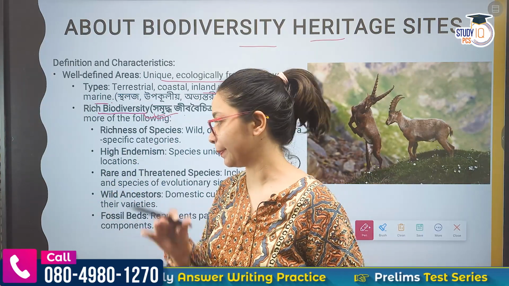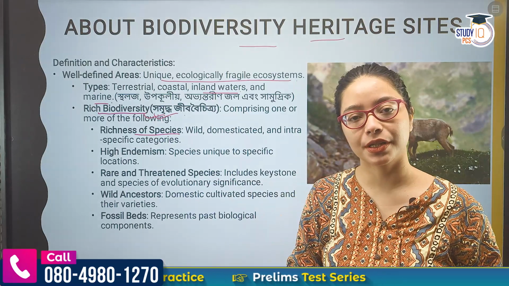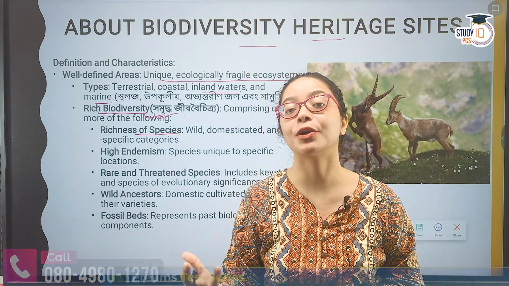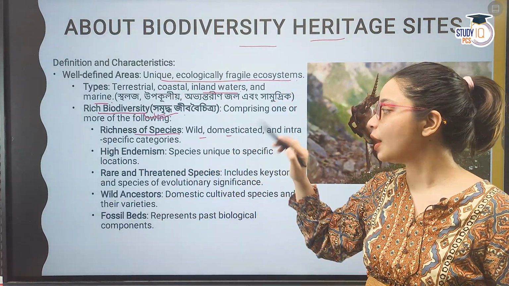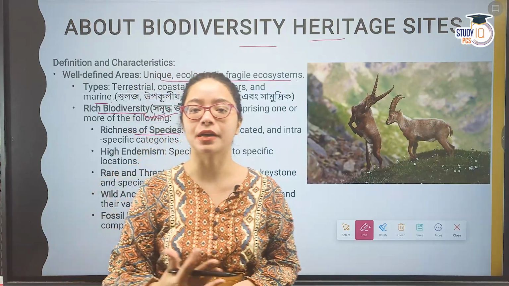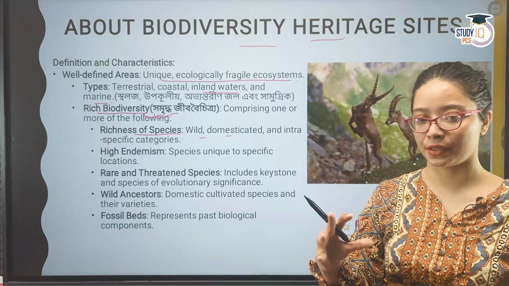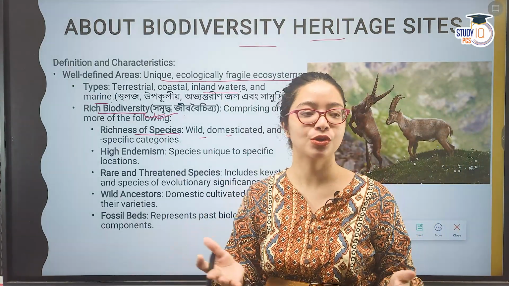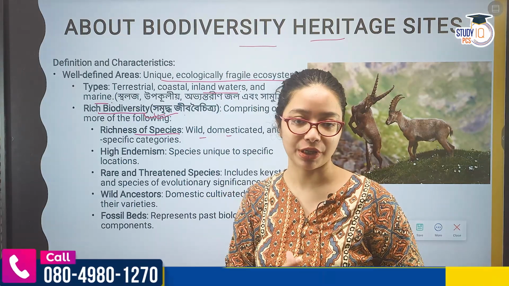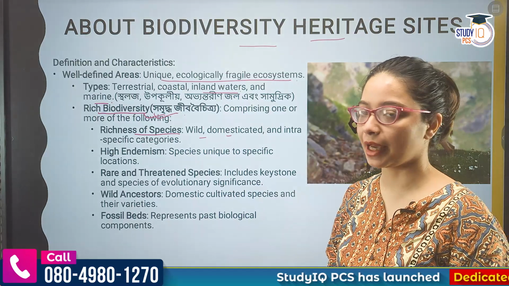First is richness of species, যদি তোমার wild কিংবা domesticated কিংবা both should be present, either wild, domesticated or both. Now what do you mean by wild and what is domesticated? Wild মানে ধরো for an example wolves are wild animals, and when humans started taming them it became dog, right? So that is domestication. Crops, fruits, vegetables, সেগুলোরও কিন্তু কিছু টাইপের wild প্রজাতি থাকে. So that is wild or domesticated, or both of it can be present in that BHS.